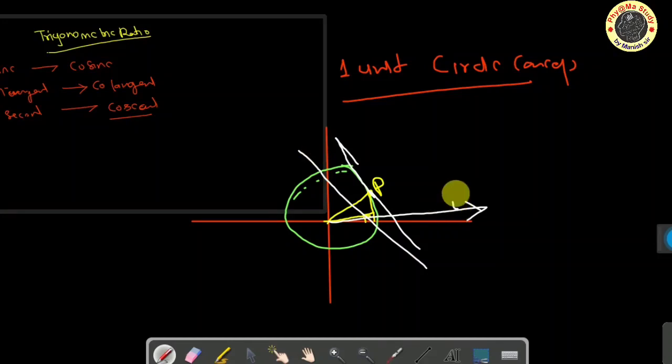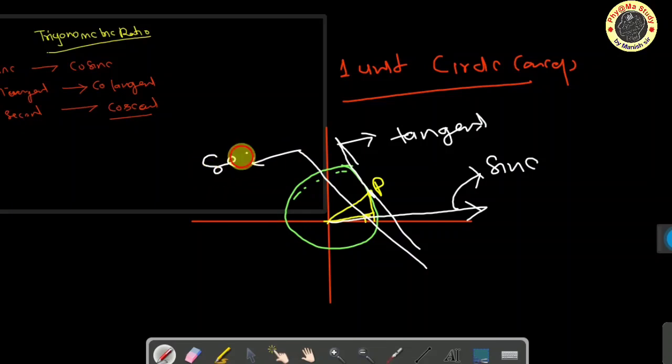So this line is denoted as tangent, and this line is known as secant. Oh sorry, this is not sine, this is the cosine.